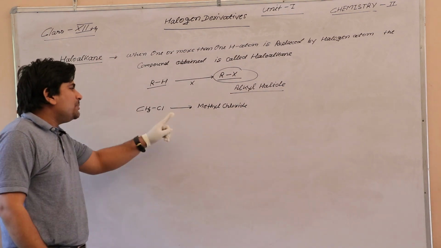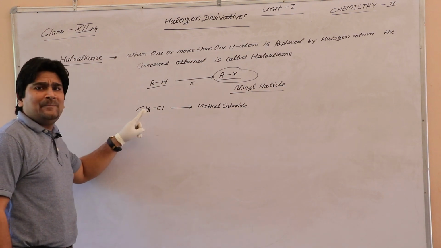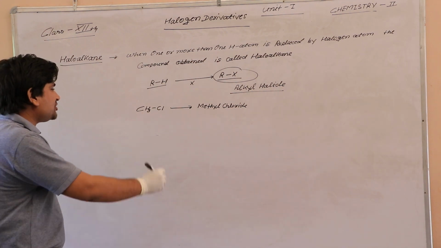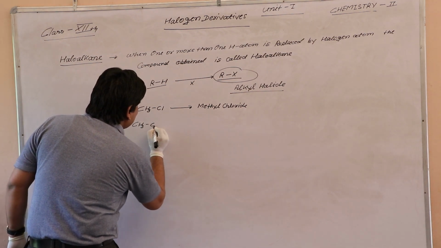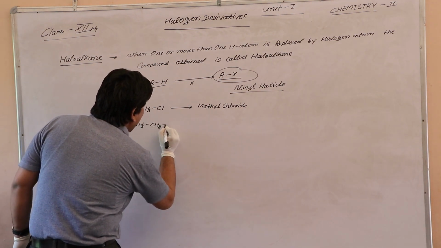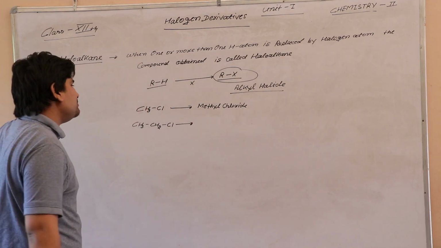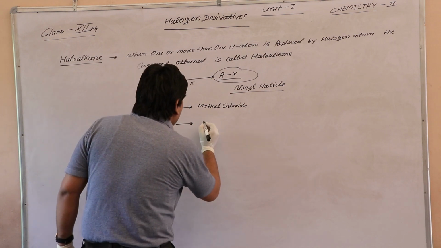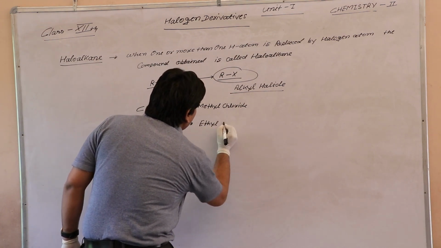The IUPAC name of the compound is chloromethane. Next example is CH3CH2Cl. The common name of the compound is ethyl chloride.